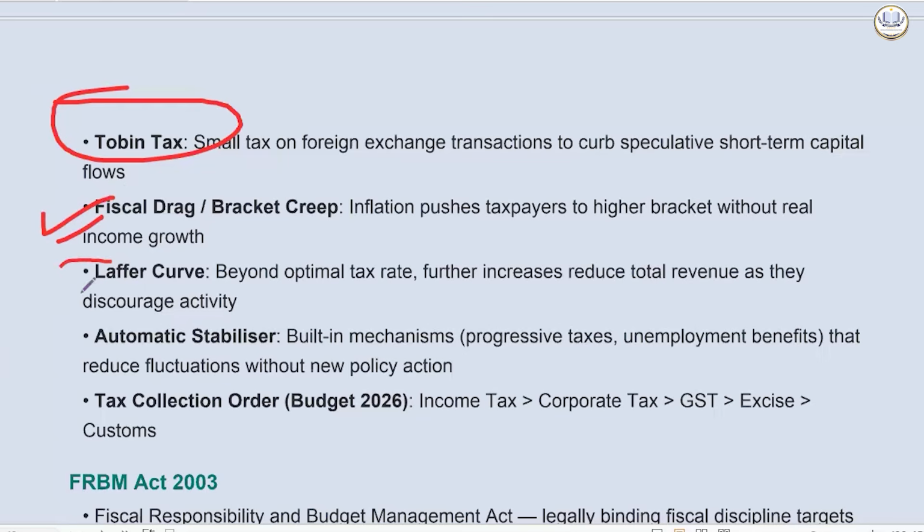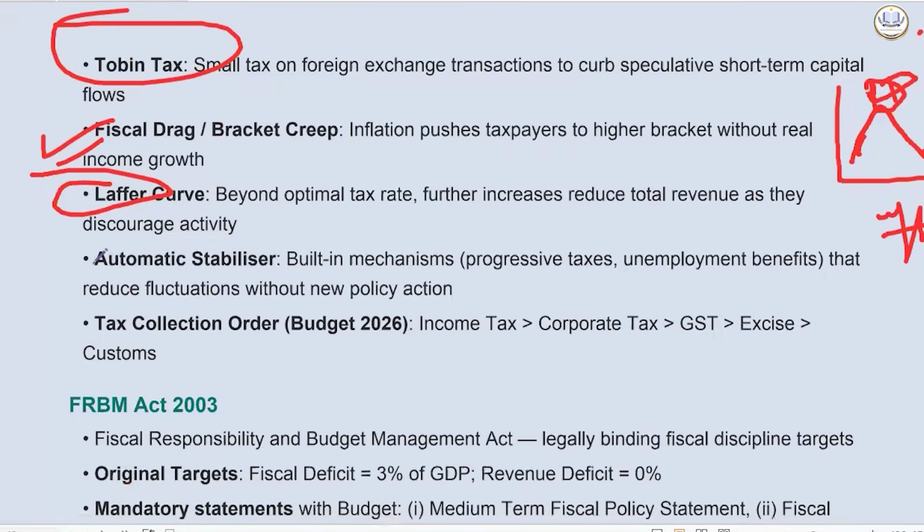Then we have the Laffer curve. It says that if tax rates are increasing, beyond a point, total revenue will start decreasing. This is called the optimal rate. Further increase will reduce the total revenue, as people will now start avoiding taxation. So this relationship between the tax rate and revenue is shown through the Laffer curve.